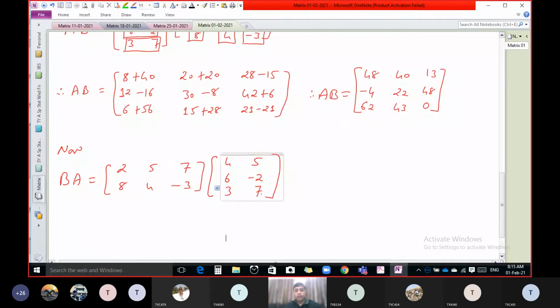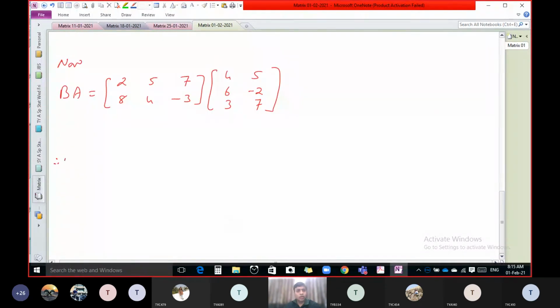The rule is the same. Select the first row of the pre-matrix. Which are the elements of the first row of the pre-matrix? 2, 5, 7. Correct. And the first column of the post-matrix. 4, 6, 3. Correct. Now same thing. Multiply first with first, second with second, and third with third if there is a third element. And here a third element is there.